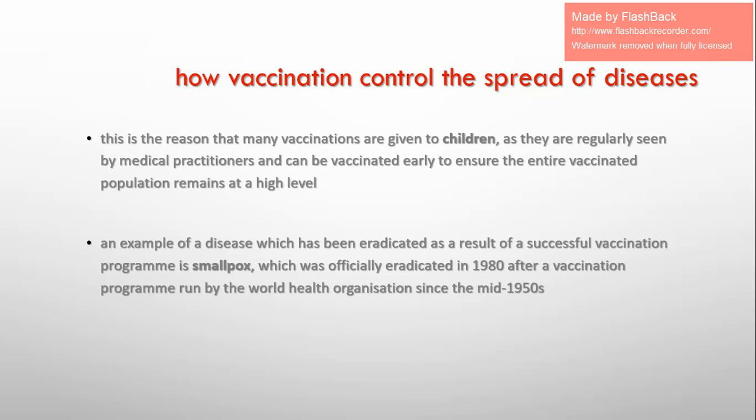When children get vaccinated against, for example, smallpox, once they get the pathogen of smallpox, the pathogen cannot reproduce, because these children now already have memory cells against this pathogen.